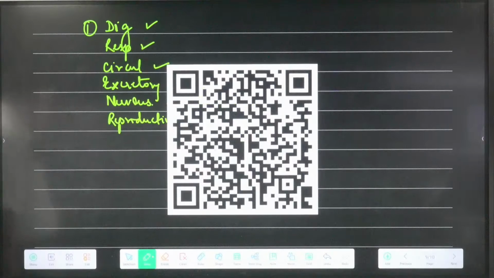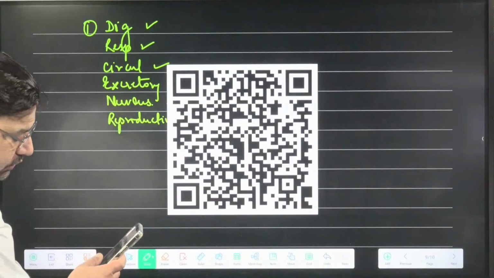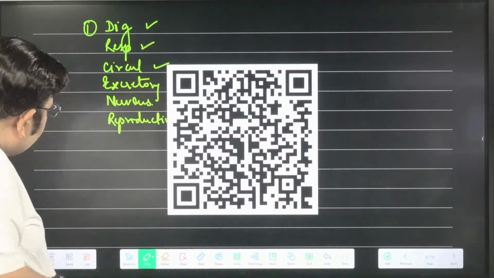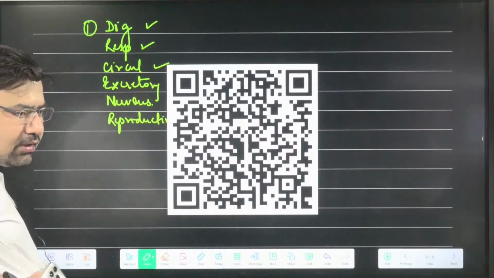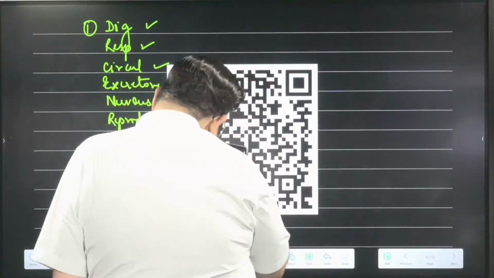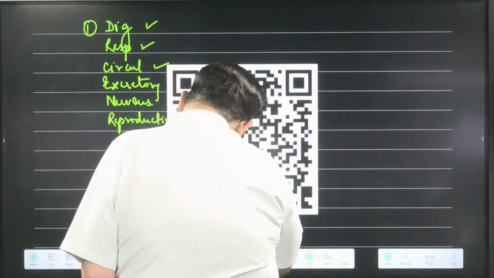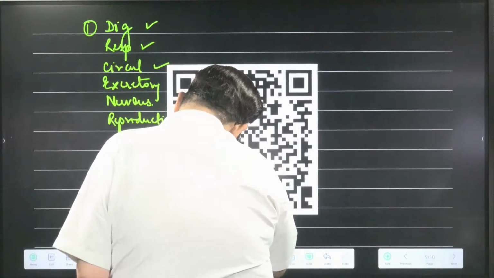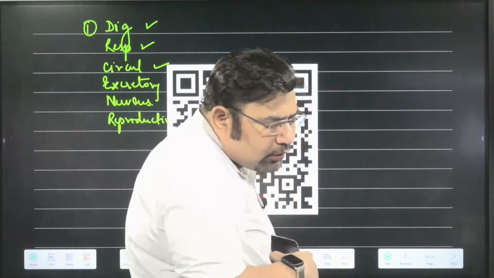You can take a screenshot and you can just revise what all we have done in the class. You can easily revise. Nothing new, but it is for revision that what all you have completed. I have also told you about the syllabus.